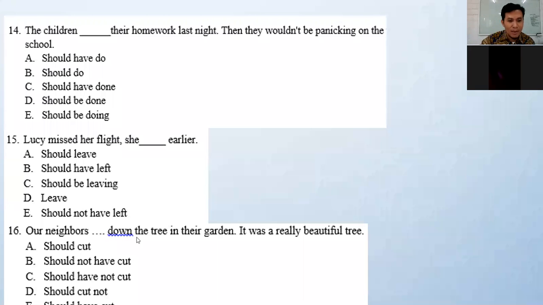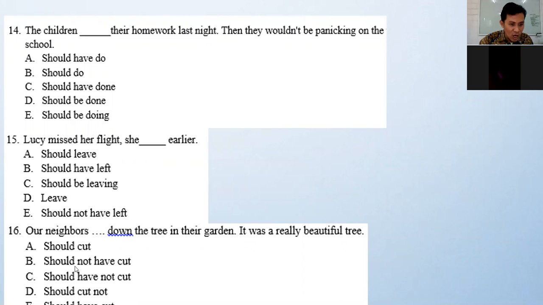Our neighbors, blah, blah, blah, down the tree in the garden. It was a really beautiful tree. Should not have. B. What is the answer? B, that's right. Kenapa B? Apa kuncinya? Was. Was ini kan past tense. It was a really beautiful tree. Itu karena pohonnya udah ditebang, udah nggak ada lagi pohonnya. So pohonnya menjadi was. Sekarang nggak indah lagi, right? So it was is the clue.